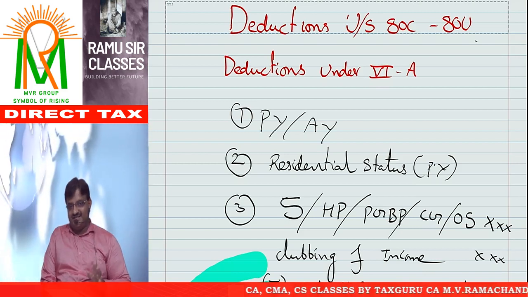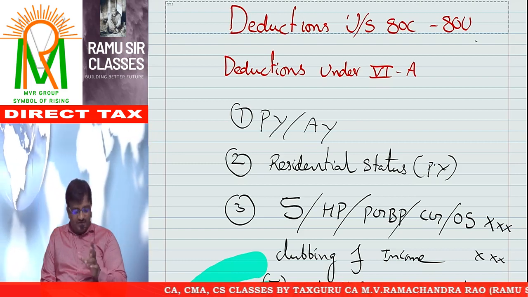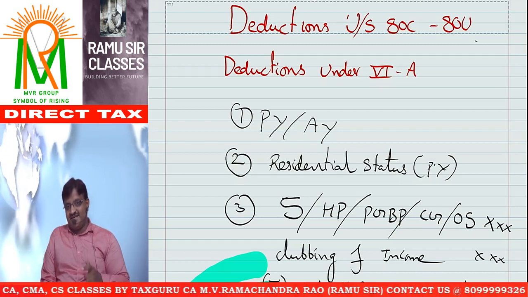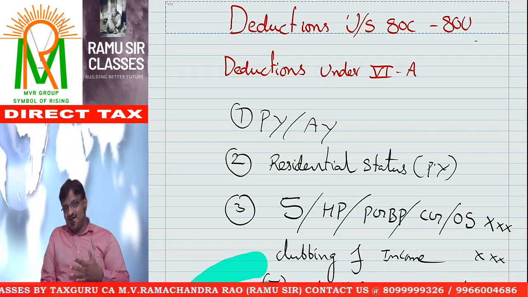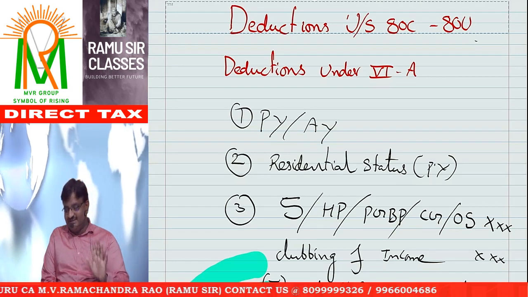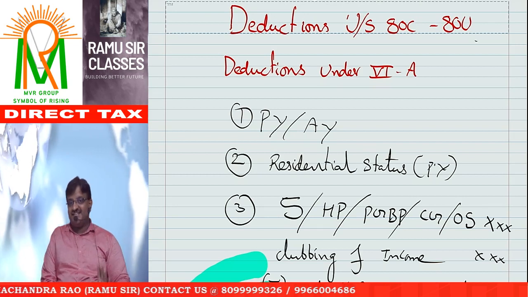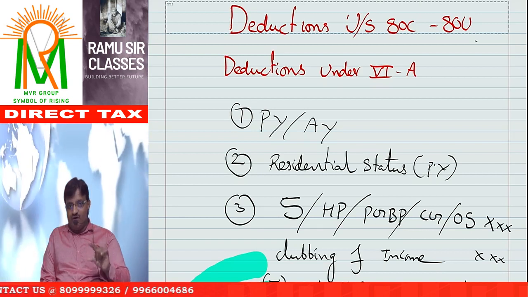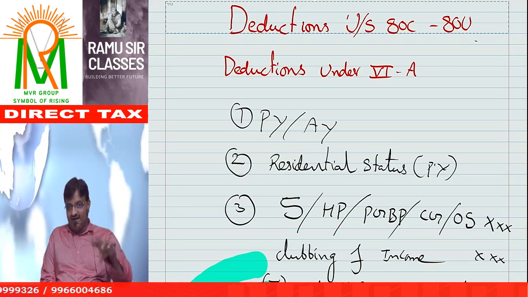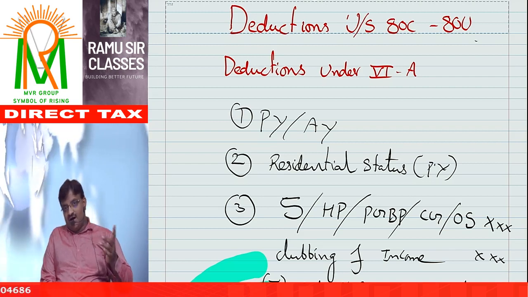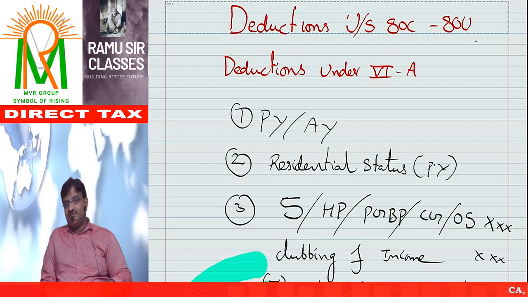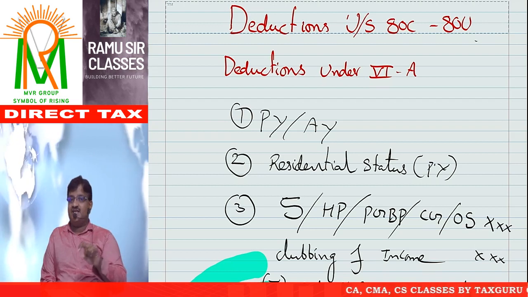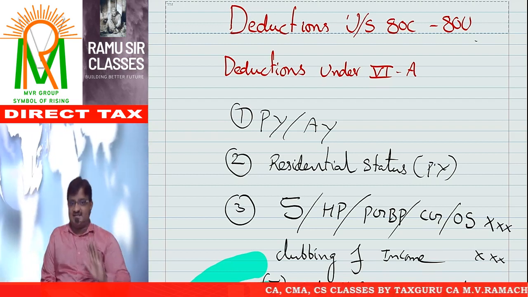So the moral of the story: 80C to 80U, there are so many deductions. Some are expenditure based, some income based, some special nature. But I would like to tell you one thing for sure. Under these deductions, you can claim the deduction only out of gross total income, after adjusting set off and carry forward of losses as well as clubbing provisions. So the last resort as far as income is concerned is deductions.